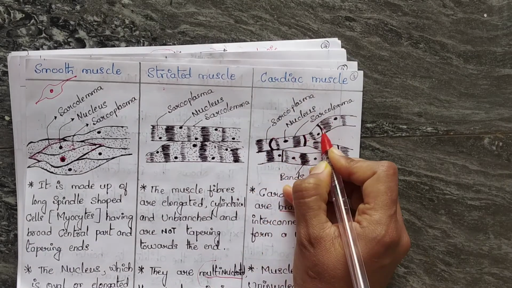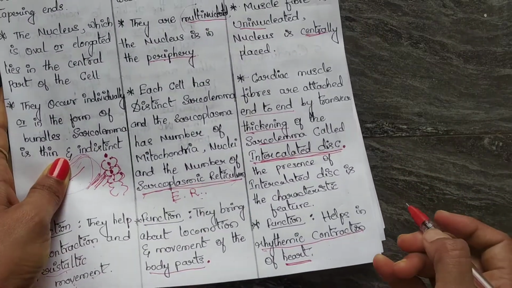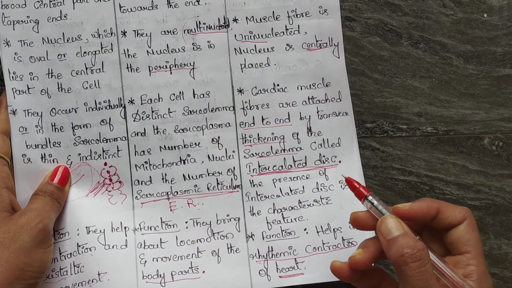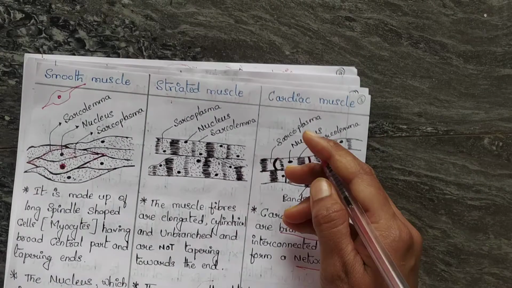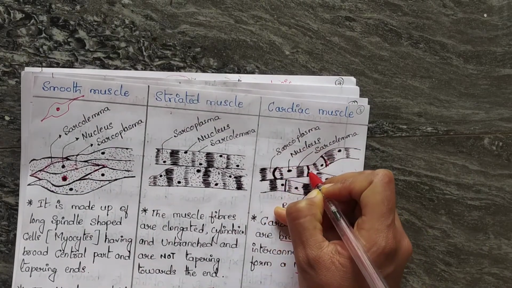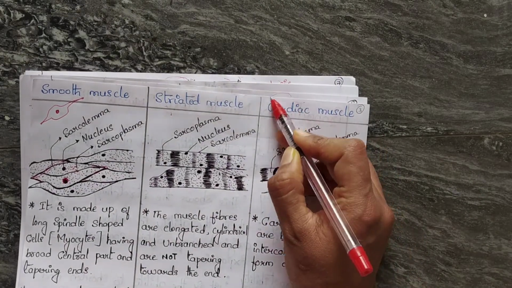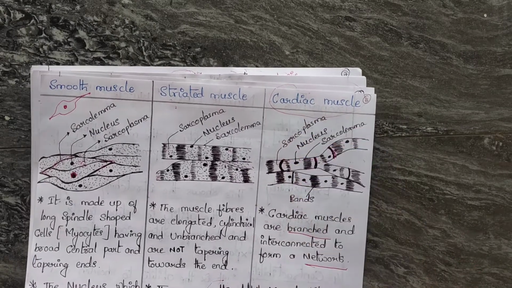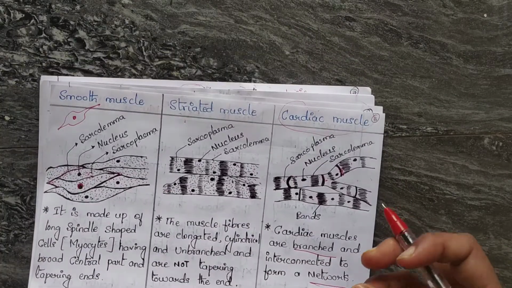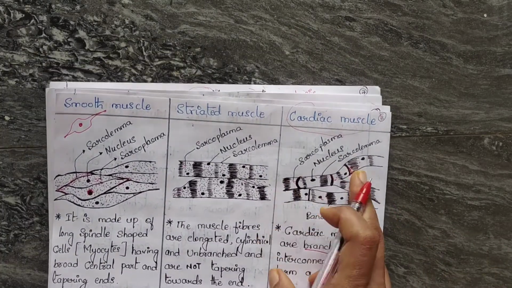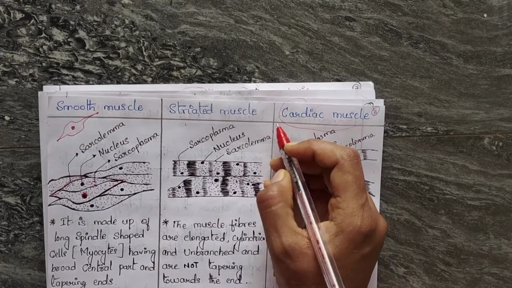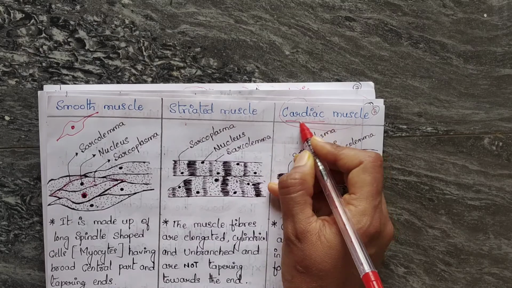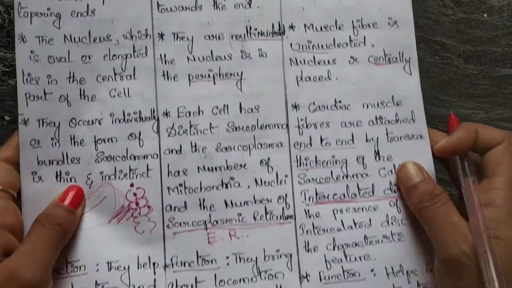They form the end to end attachment, and the presence of intercalated discs is the characteristic of cardiac muscle. If you see intercalated discs under the microscope, you can blindly say this is cardiac muscle.